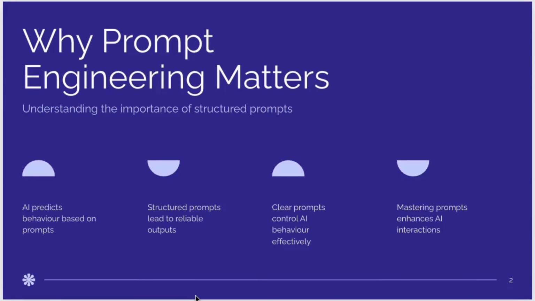So, why does prompt engineering matter? Prompt engineering matters because LLMs don't understand the world the way humans do. They don't reason like us. They predict one token at a time based on the information we give them. That means the quality of the output is directly dependent on the structure of the prompt. When the prompt is vague or ambiguous, the AI fills in the gaps using statistical guesswork. But when the prompt is precise and well structured, the AI behaves predictably. In other words, structured input equals structured output. Prompt engineering is simply the discipline of designing that structure.